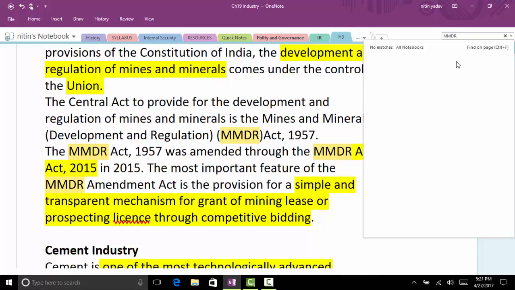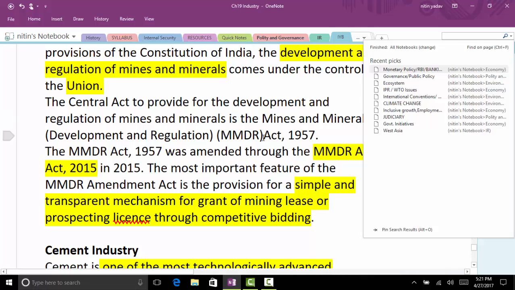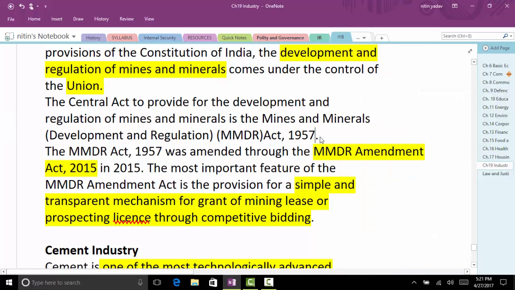Another component, if I remember correctly, is the District Mineral Foundation. What is the District Mineral Foundation? It will be under the district authority, used for welfare purposes. Exactly.